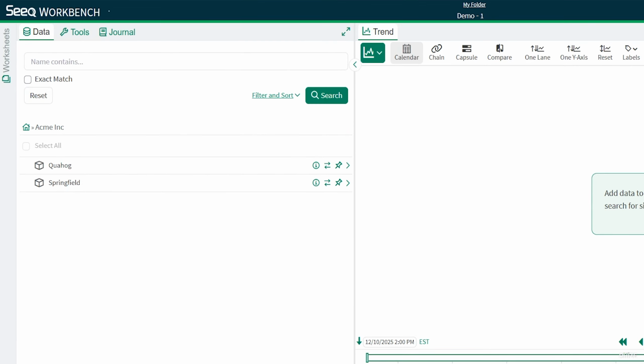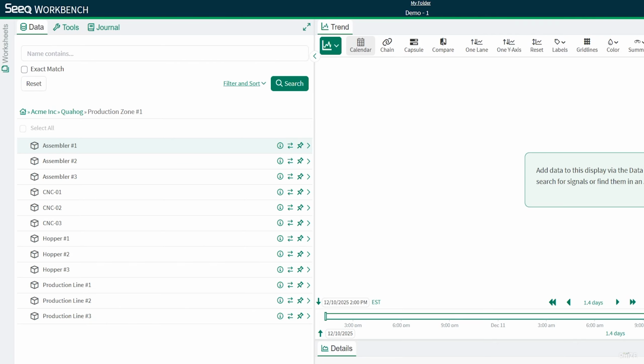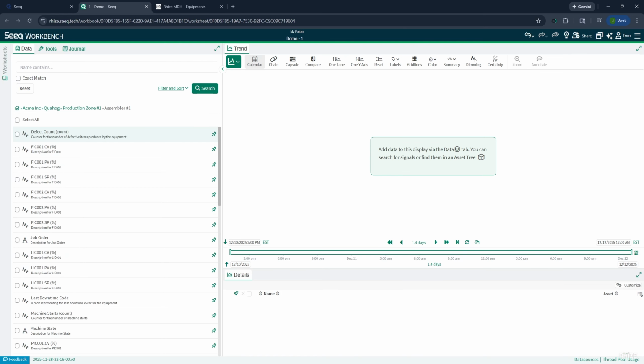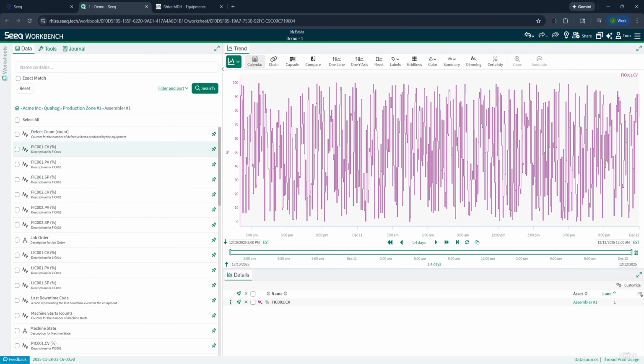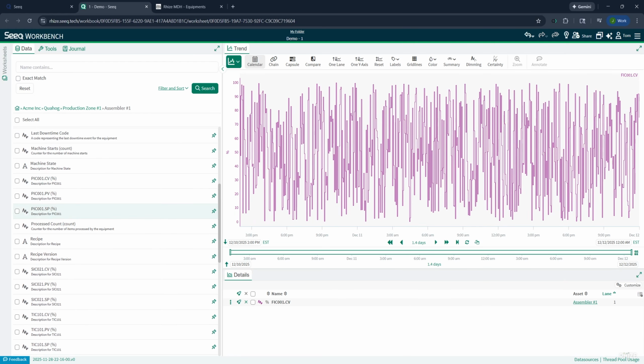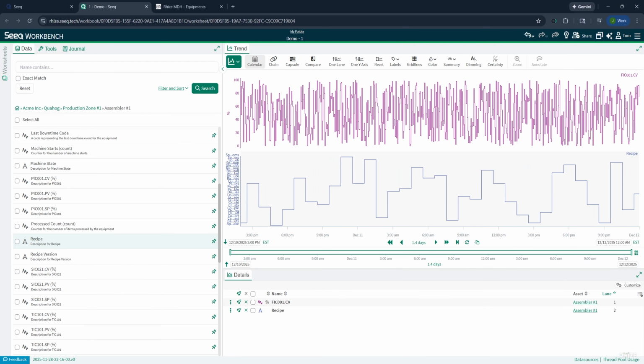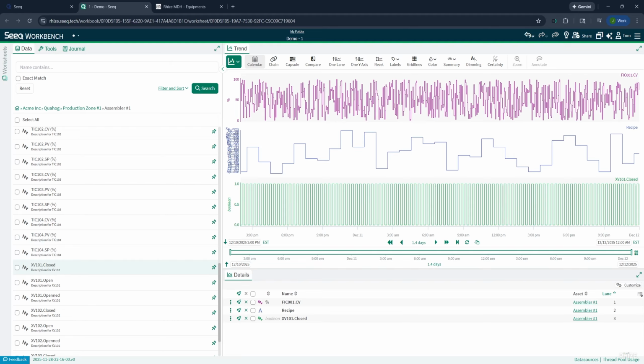This describes the enterprise level, and then clicking into it, we can see individual sites, individual work areas, and individual work centers. Clicking on one, we can then see the signals that are mapped to it from its properties, and we can plot those to the grid. Here's an example of a float, and then for a string, and then for a Boolean.